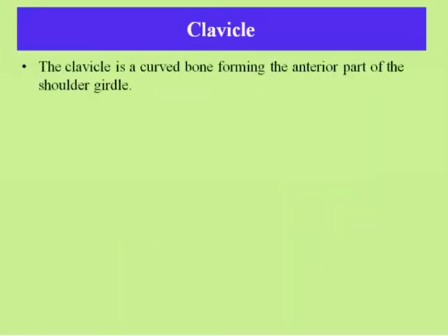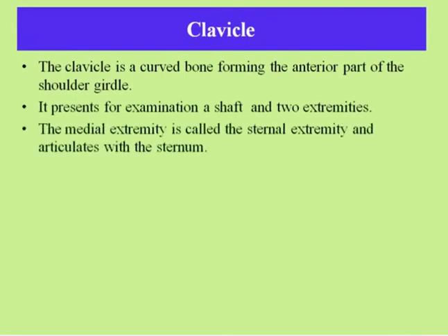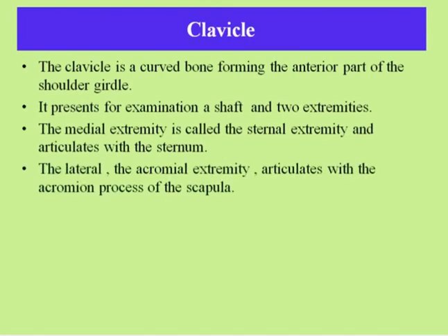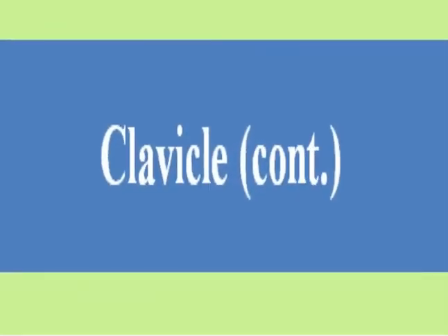Now the clavicle. The clavicle is a curved bone forming the anterior part of the shoulder girdle. It presents for examination a shaft and 2 extremities. The medial extremity is called the sternal extremity and articulates with the sternum. The lateral, the acromial extremity, articulates with the acromion process of the scapula. The clavicle also presents superior and inferior surfaces and anterior and posterior borders.